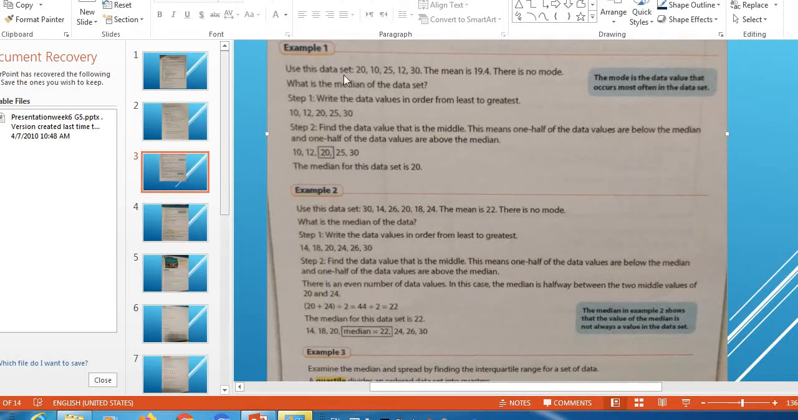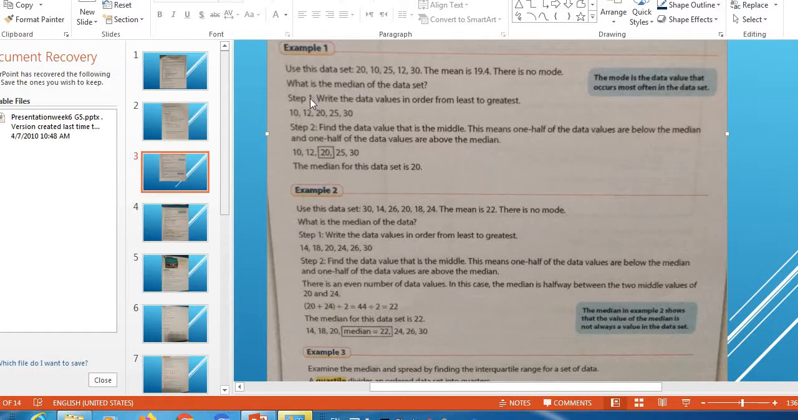Okay, moving to example 1: use the data set 20, 10, 25, 12, 30. The mean is 19.4. There is no mode here. What is the median of the data set? Note here, the mode is the data value that occurs most often in the data set.